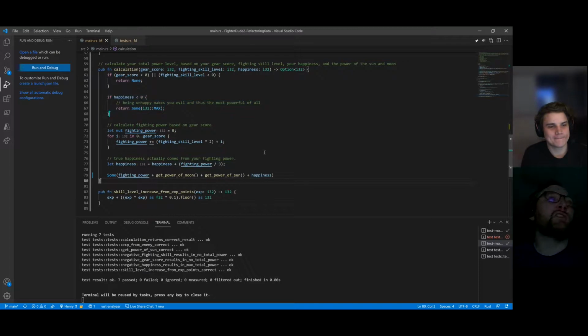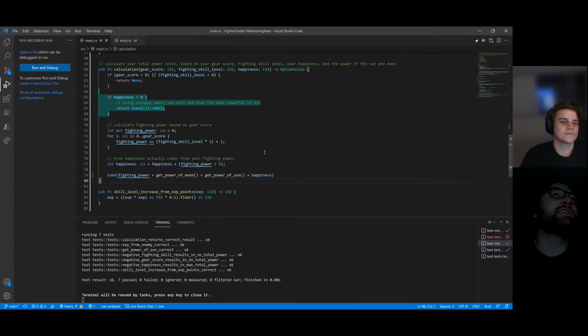We could extract a function on that, on lines 65 to 68. Yeah, because it takes happiness as its argument and returns whether we are max powerful, whatever. So it returns whether we are max. Okay, oh, I see. Yeah, because it is an early out, so it's a little strange.